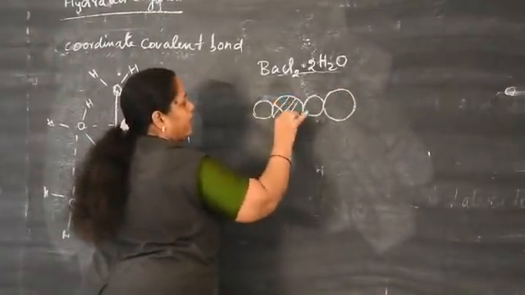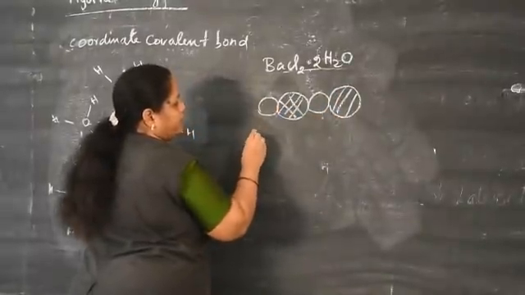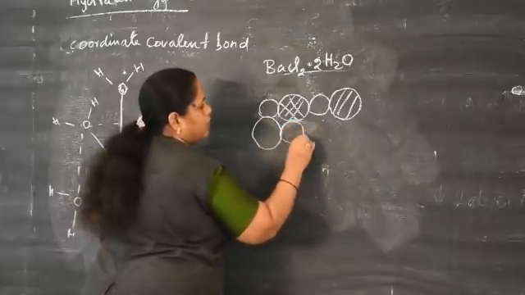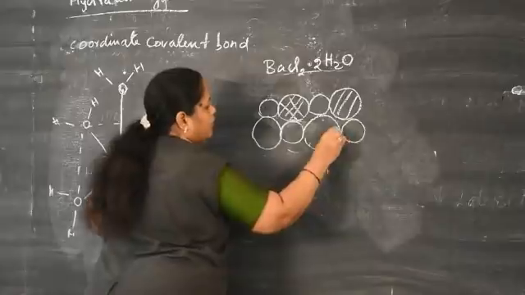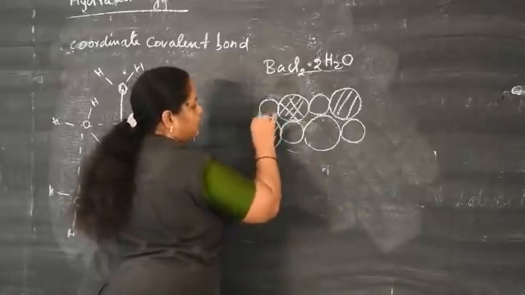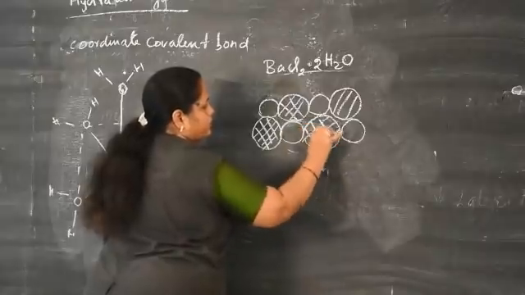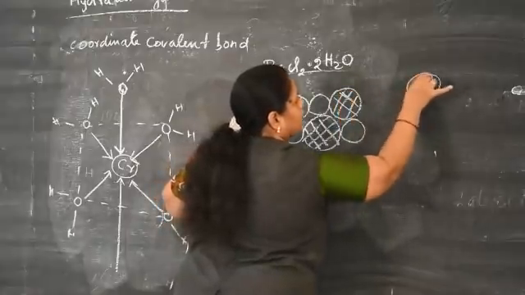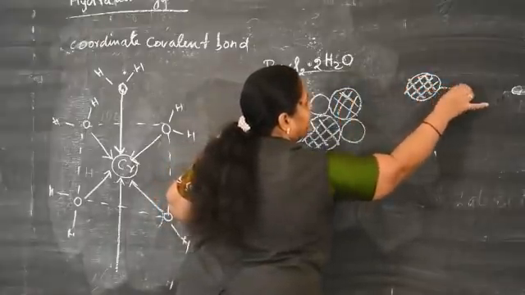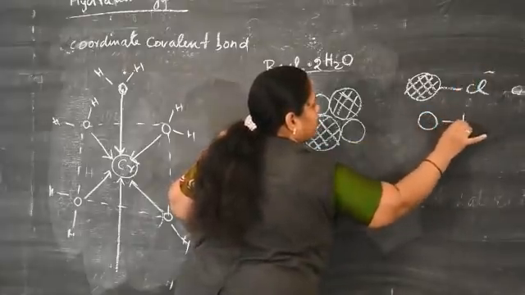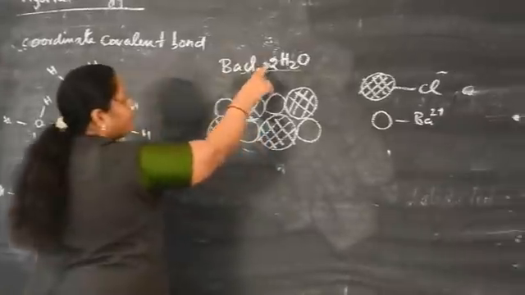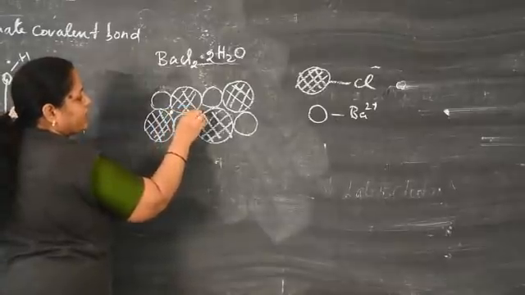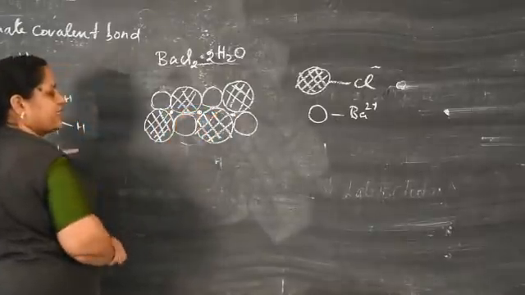It is chloride, it is barium. The anion is larger than the cation: it is Cl minus, this is Ba2 plus. So, in the barium chloride crystal, these water molecules are present in the interstitial position. This is called a void or interstitial position.